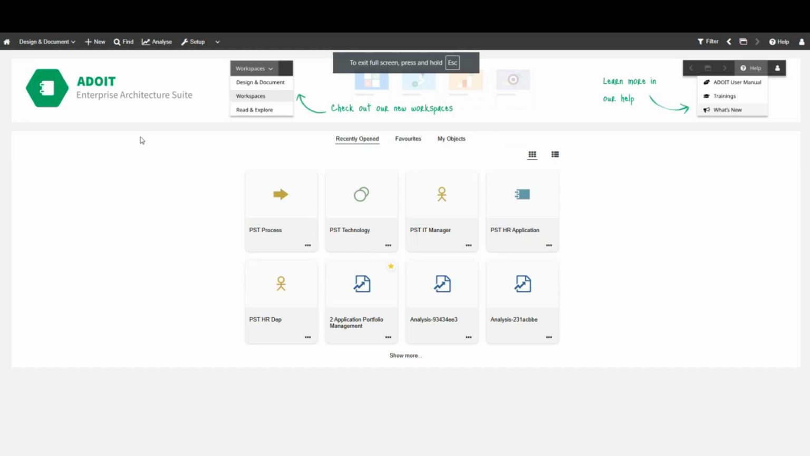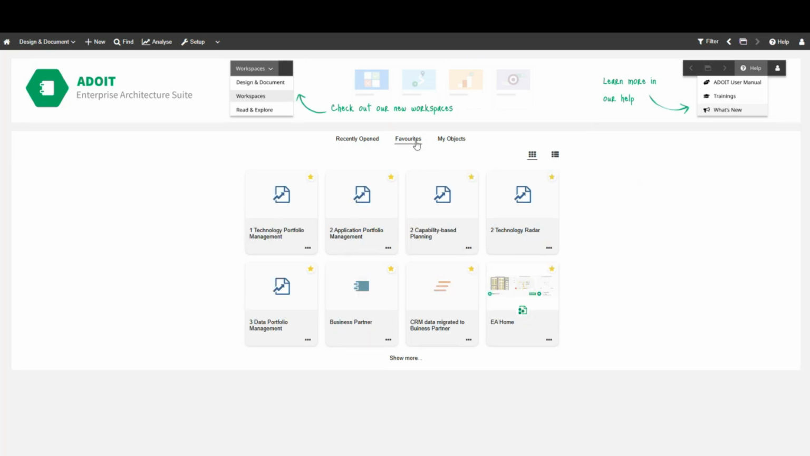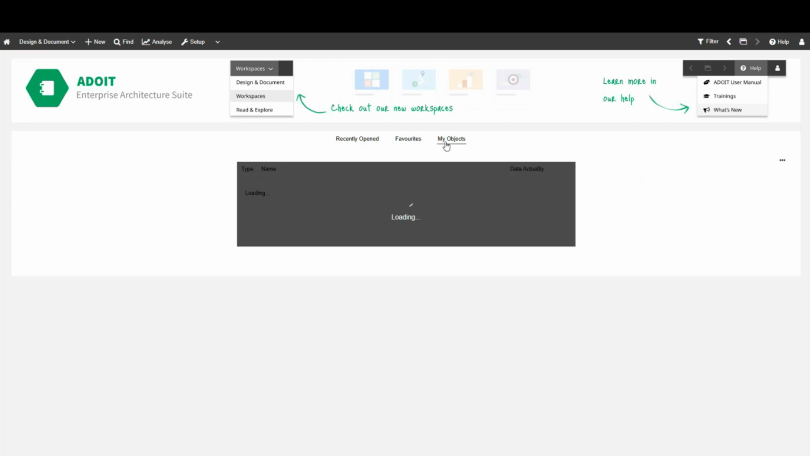So I'm in the tool now. This is my landing page. One of the things you can see here on the landing page is that you can alter this banner to have more of your own banner and logos in place. It opens up things that you recently created, views and analyses that you have set up as favorites, or also objects that you are responsible for.